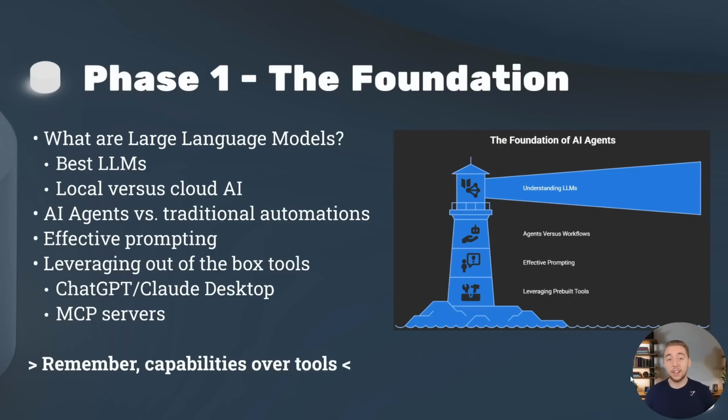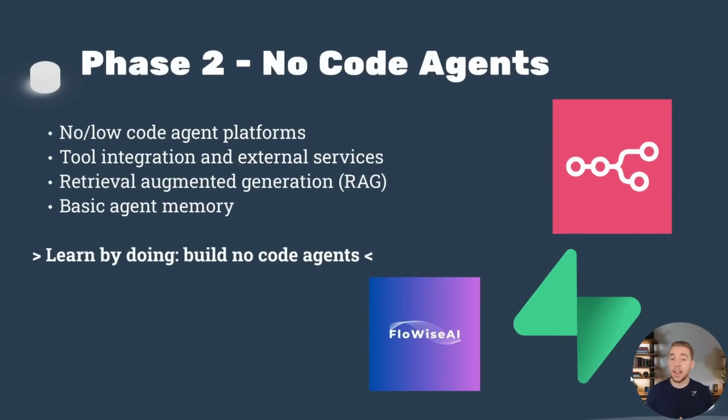And so that will take us now into the next phase, which is building AI agents with no-code tools. It doesn't matter if you're brand new to automating or if you have a lot of coding experience. I would still highly recommend starting with these no-code tools when you learn for the first time how to build AI agents. And there are a lot of great platforms out there for this, like N8N or Flowise, other ones like VoiceFlow and Relevance AI. And I still use these tools all the time, especially for prototyping for my AI agents, because you can get your agents up and running so quickly with these tools. Even if you do have a lot of coding experience like me, it's worth using.